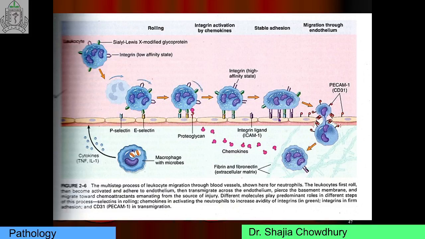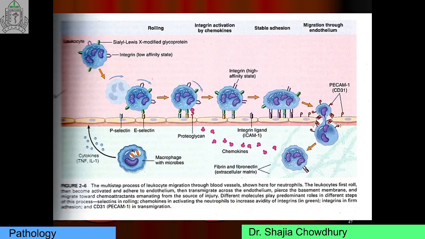Transmigration of leukocytes occurs mainly in post-capillary venules. Chemokines act on the adherent leukocytes and stimulate cells to migrate through the endothelial space toward the chemical gradient. Several adhesion molecules are present in the intercellular junction, the important ones being CD31 and platelet endothelial cell adhesion molecule. After traversing the endothelium, the leukocyte pierces the basement membrane by secreting collagenase and enters the extracellular space, ready for chemotaxis. These are the mechanisms of adhesion and transmigration.